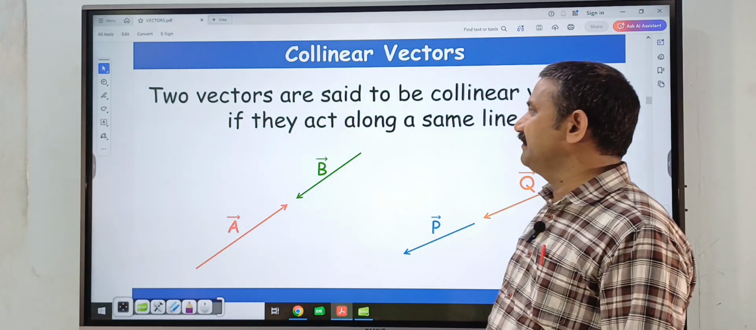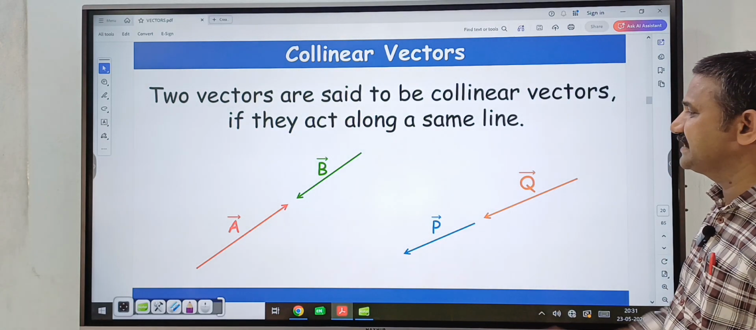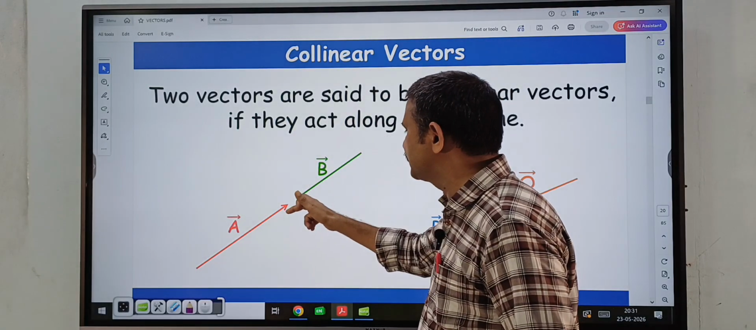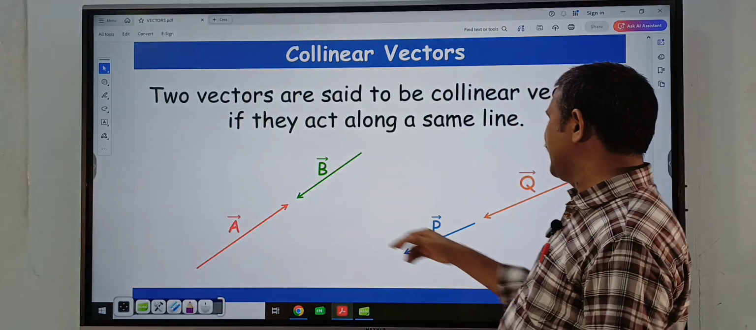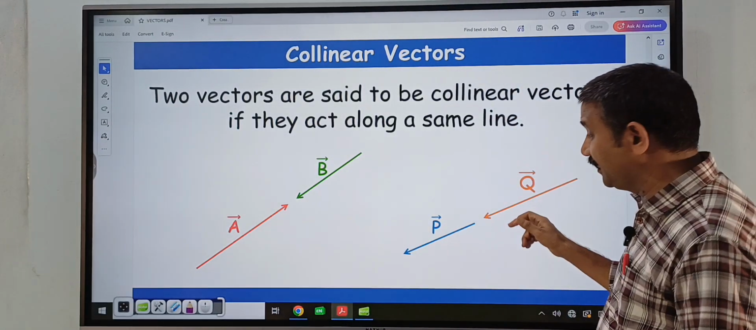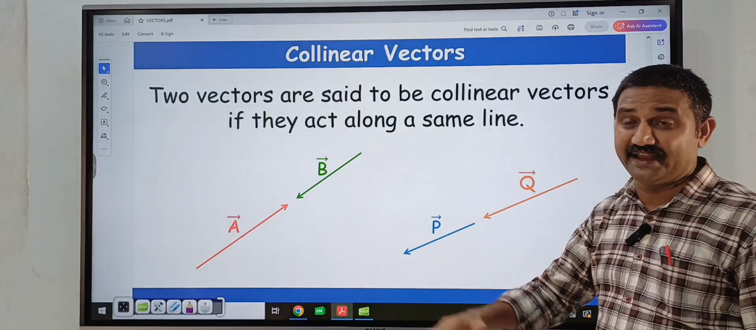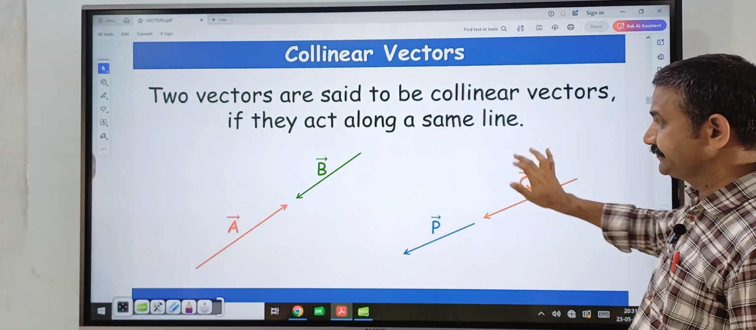Next, collinear vectors. Two vectors are said to be collinear vectors if they act along the same line. So here this a bar vector is in this direction and b bar vector is in this direction. Both are acting in the same line. Not only this direction, any direction. Not only here, these two directions are in the same straight line. Then those vectors are called collinear vectors.